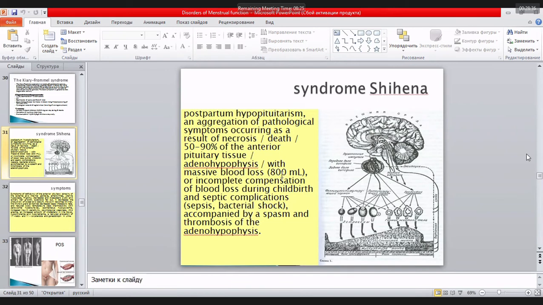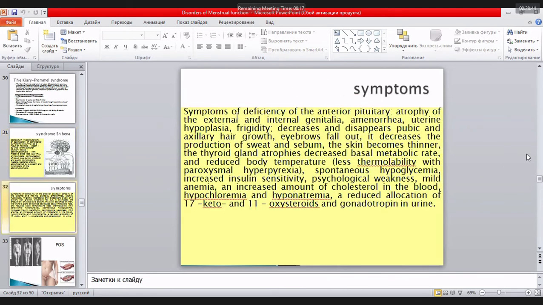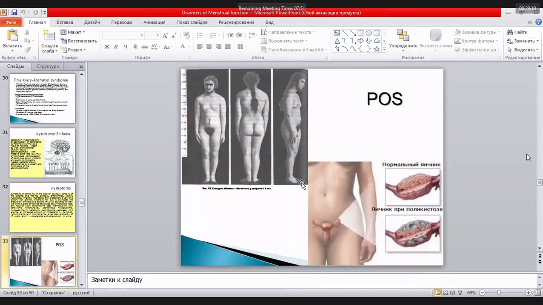bleeding. Massive bleeding, more than 800 milliliters, can cause development of Sheehan syndrome. Usually it is atrophy, first of all amenorrhea, absence of menstruation. Atrophy of external and internal genitals, hypoplasia, frigidity, decrease and disappearance of pubic and axillary hair growth. And usually you have two questions in KROK: estimation of gonadotropin levels, or to set the diagnosis. It is Sheehan syndrome.